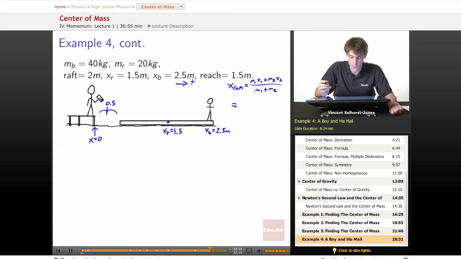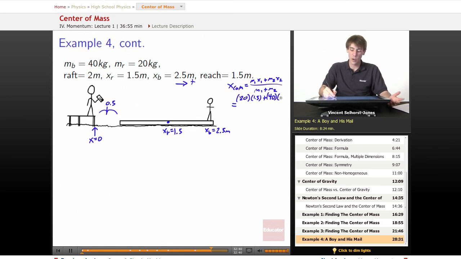In this case, we've got 1.5, the location of the raft, times the mass of the raft, 20 kilograms. I probably should swap this since we're talking about M1 x1, so it's really 20 times 1.5, but I'm sure you understood what I meant. Plus M2 x2, the mass of the boy is 40.